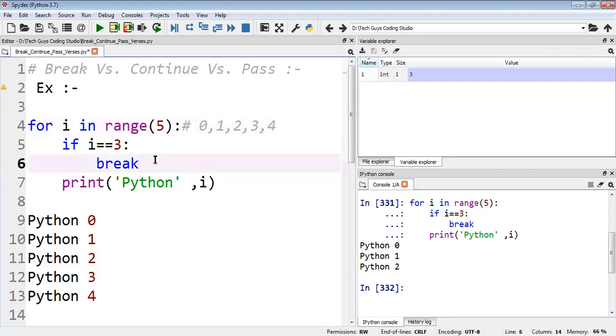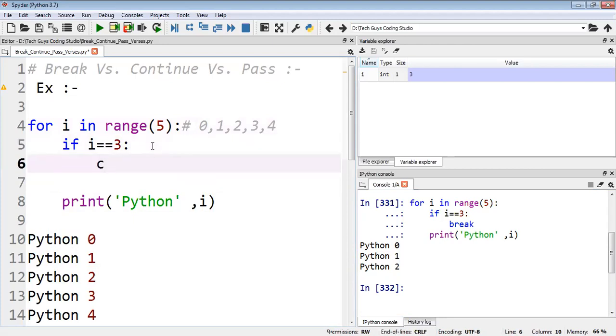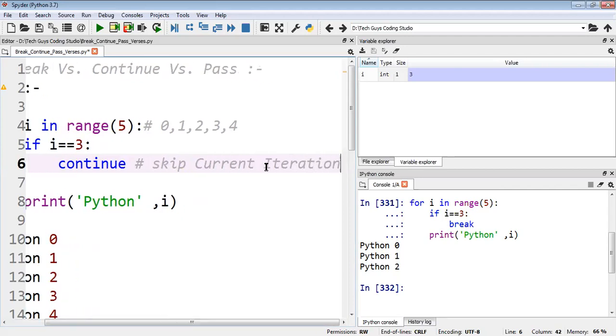Now we'll take the same example for continue. So for continue, what happens? Same range will be there. With continue, the current iteration will not be there. Okay, so skip this current iteration. This current iteration will be skipped.